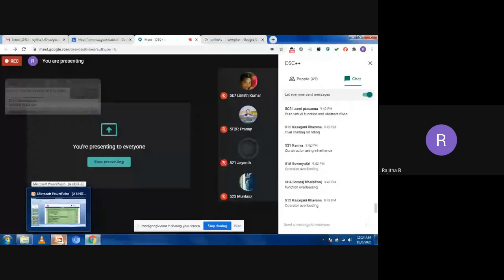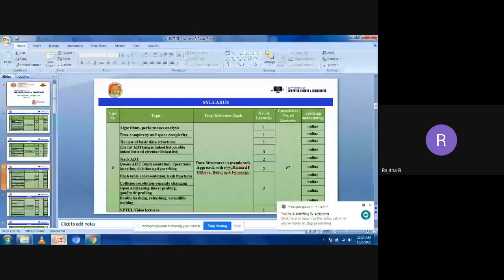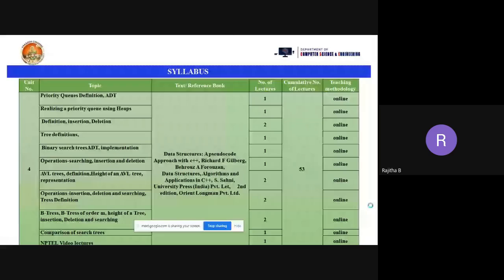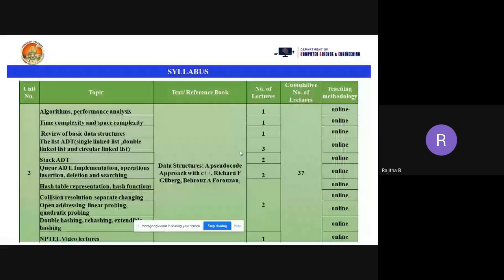Now, see here. This is the third unit, and these are the topics in our third unit: algorithms and performance analysis, time complexity and space complexity, and review of basic data structures, meaning the data structures used to store data in our system.